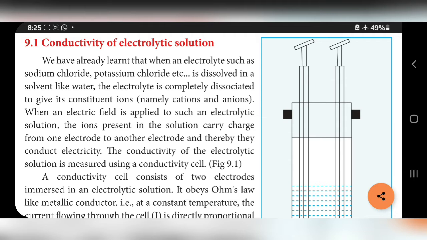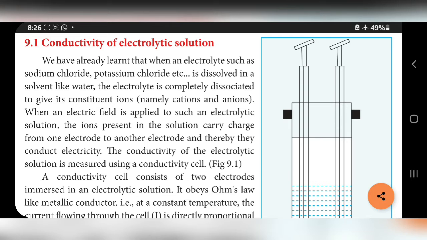Positively charged species are called cations and negatively charged species are called anions. When an electrical field is applied to such an electrolytic solution, the ions present in the solution carry charge from one electrode to another electrode, and thereby they conduct electricity. Electricity means moving electrons or moving ions.